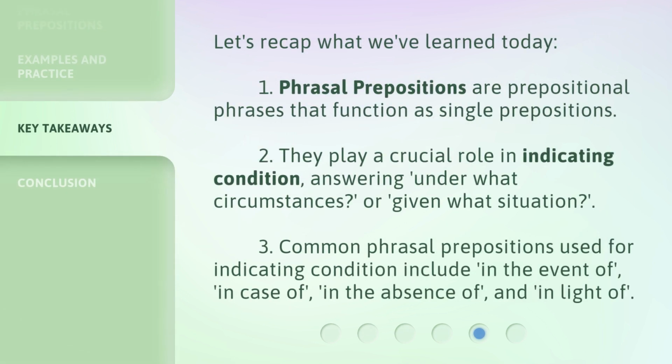Let's recap what we've learned today. 1. Phrasal prepositions are prepositional phrases that function as single prepositions. 2. They play a crucial role in indicating condition, answering, under what circumstances, or, given what situation. 3. Common phrasal prepositions used for indicating condition include, in the event of, in case of, in the absence of, and, in light of.